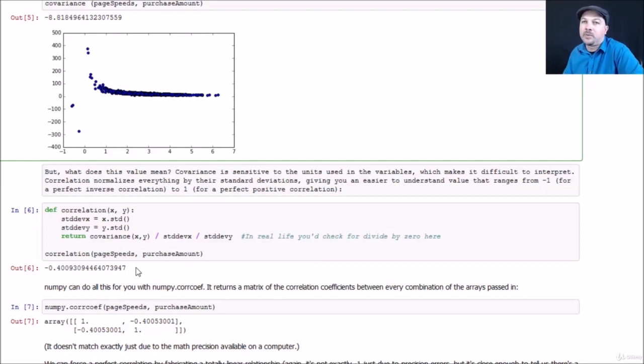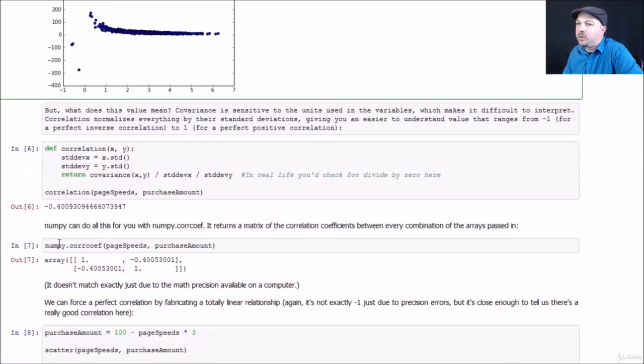It's not perfect. It's not a perfect line. That would be negative 1. But there's something interesting going on there. And again, a negative 1 correlation coefficient means perfect negative correlation, 0 means no correlation, and 1 means perfect positive correlation.